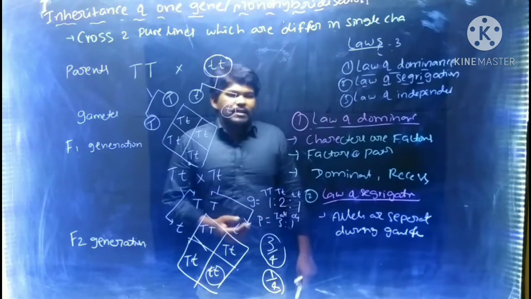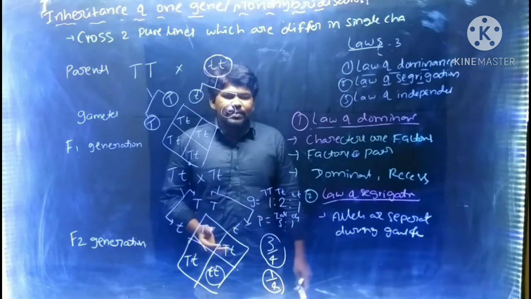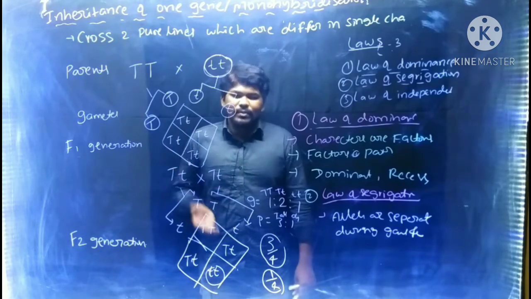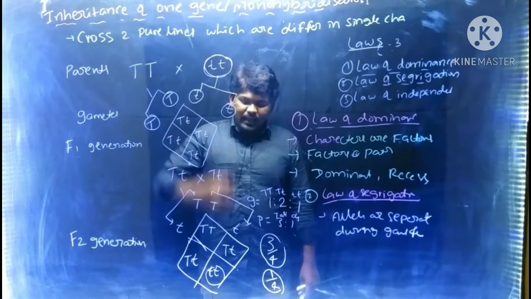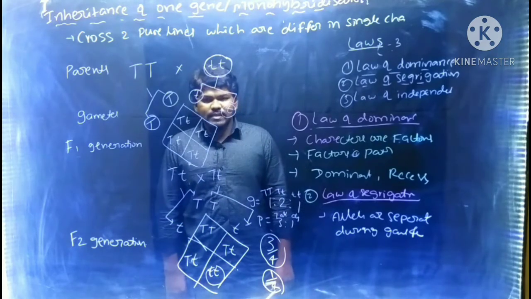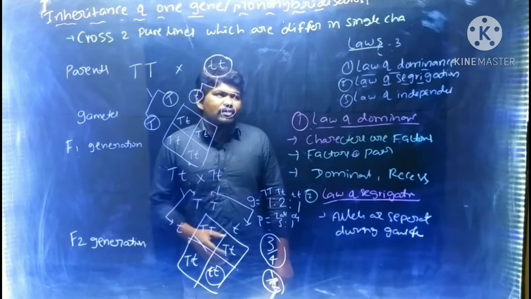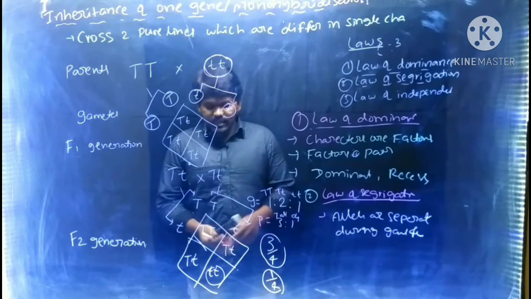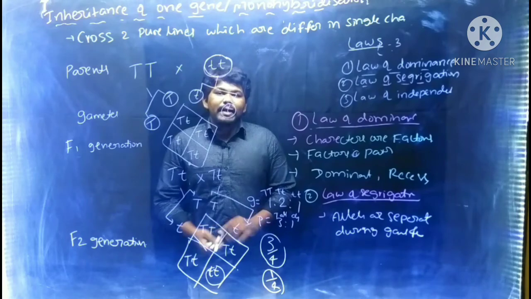Next, the law of segregation means separation. While gametes are formed, the alleles separate. Because of that, there is an appearance of the parental character again in the F2 generation. That is about Mendel's monohybrid cross, or monohybridization. In the next video we will discuss Mendel's dihybrid cross.